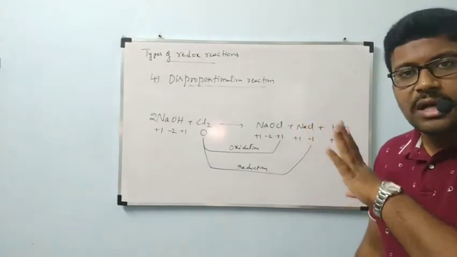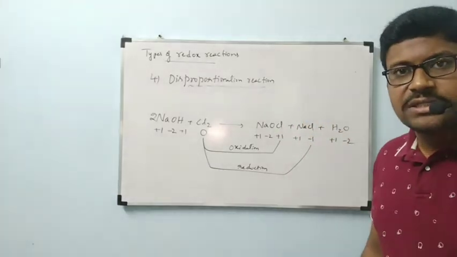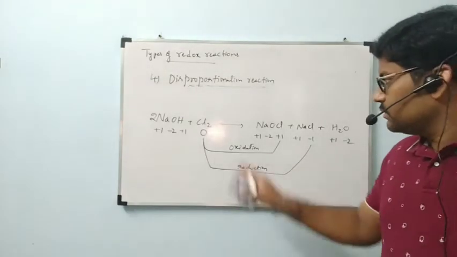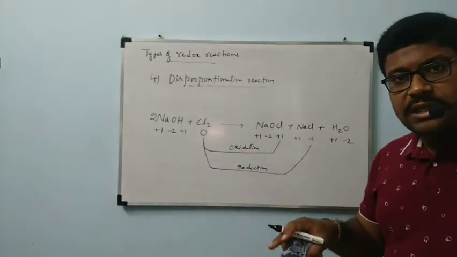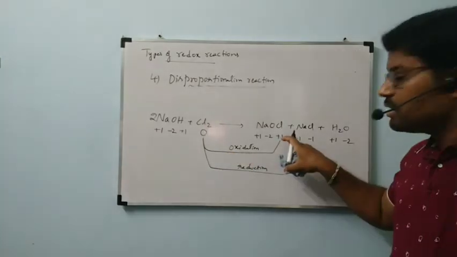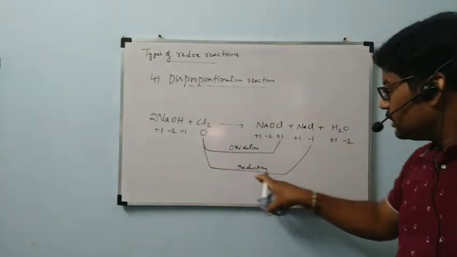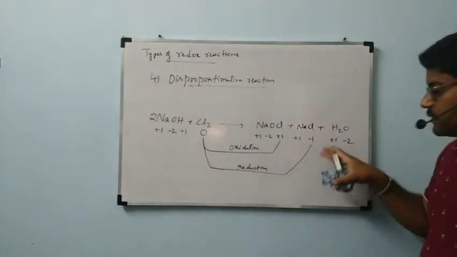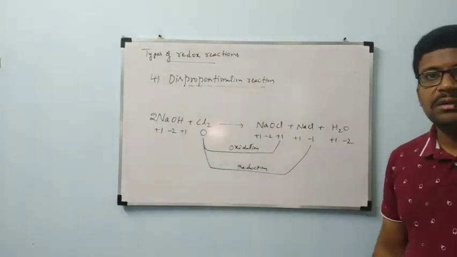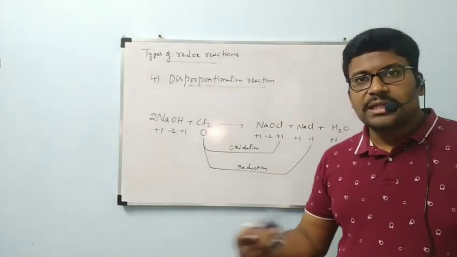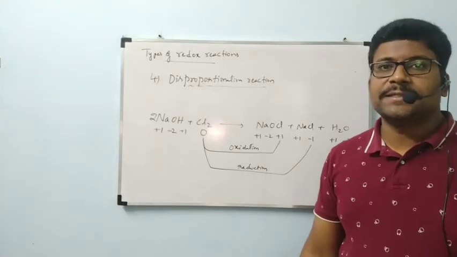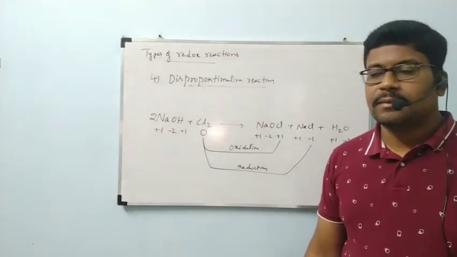Definitely these are all redox reactions, because that is the definition. One substance should undergo oxidation, the same substance should undergo reduction, in which one oxidation number is changed to 2 different oxidation numbers. One is an elevation in oxidation number, another is a depression in oxidation number: 0 to -1, a decrease in oxidation number, and another 0 to +1. So one will undergo oxidation, another will undergo reduction. This type of reaction is called a disproportionation reaction.